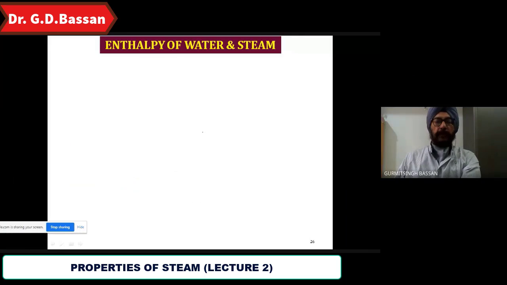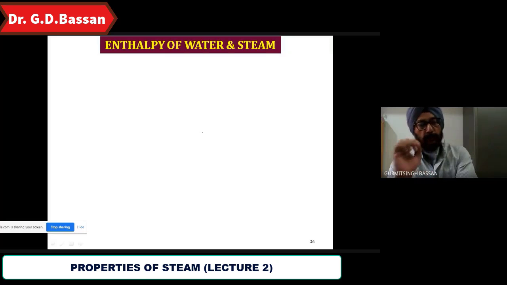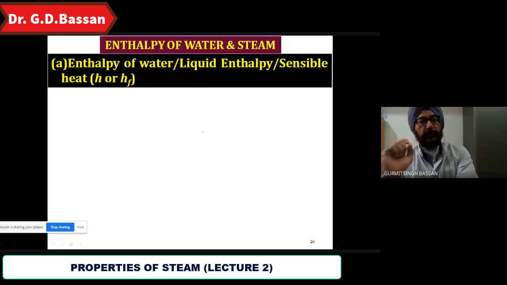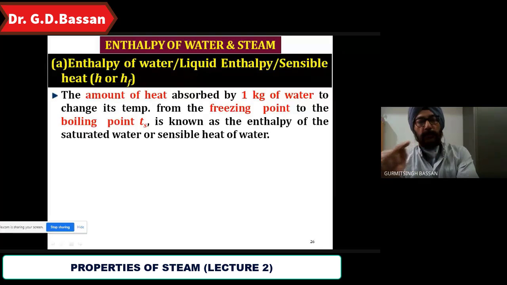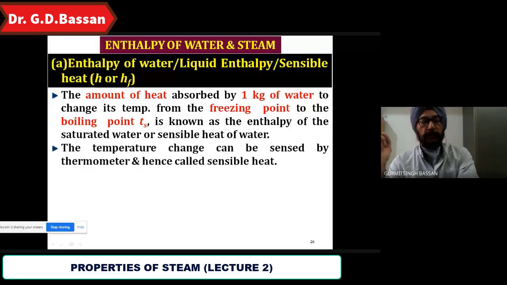Enthalpy of water and steam. Now we have to find out what should be the enthalpy of water and steam. First is the enthalpy of water, that is the liquid enthalpy or the sensible heat, H or HF. The amount of heat absorbed by 1 kg of water to change its temperature from the freezing point, 0 degrees Celsius, to the boiling point Ts is known as the enthalpy of saturated water. Temperature changes can be sensed, and that is why it is called sensible heat.